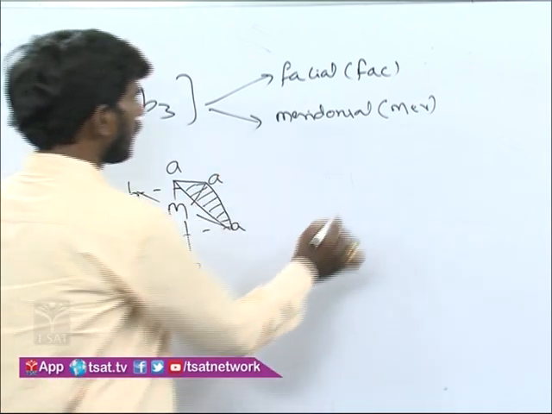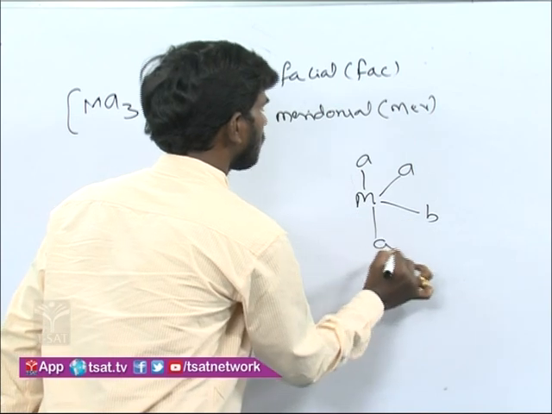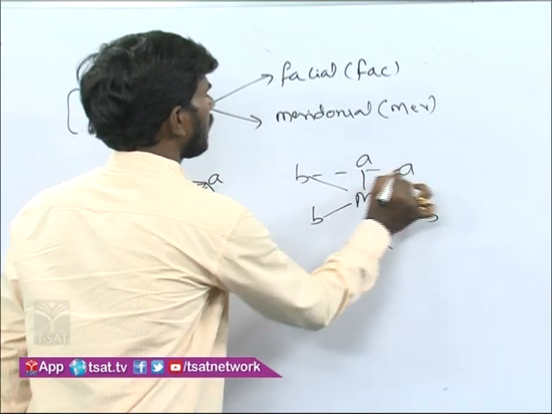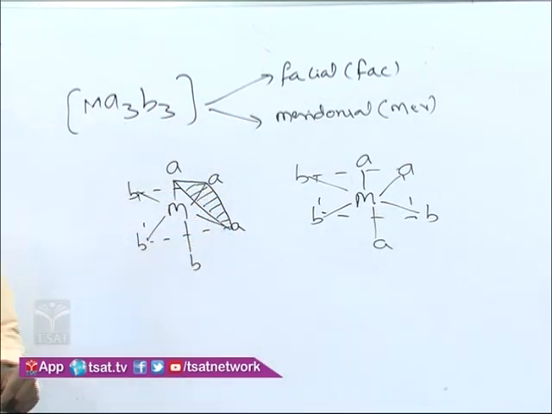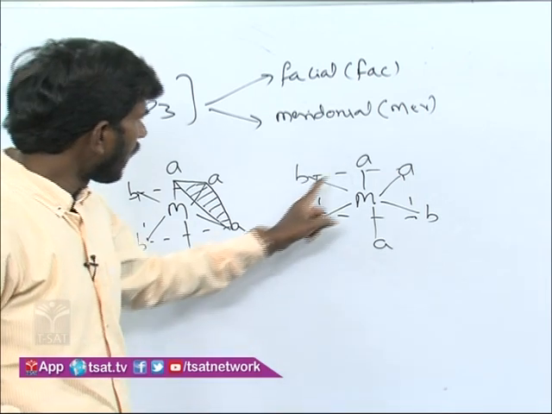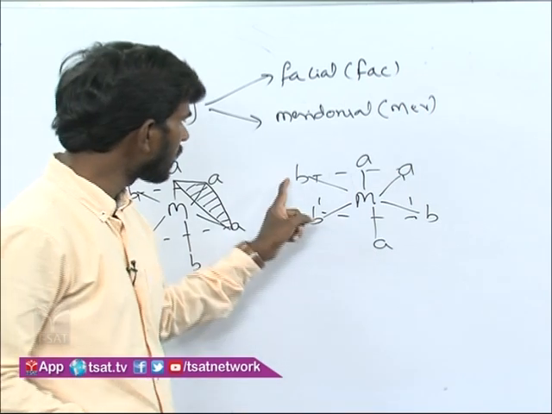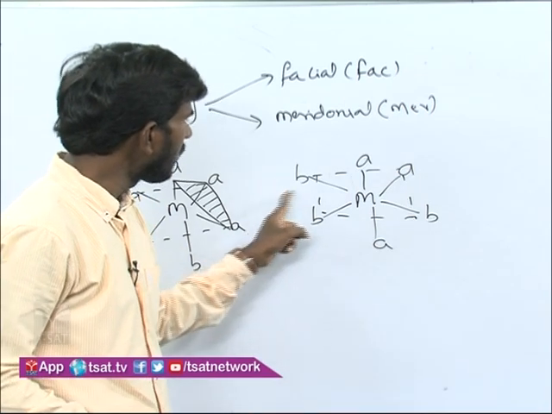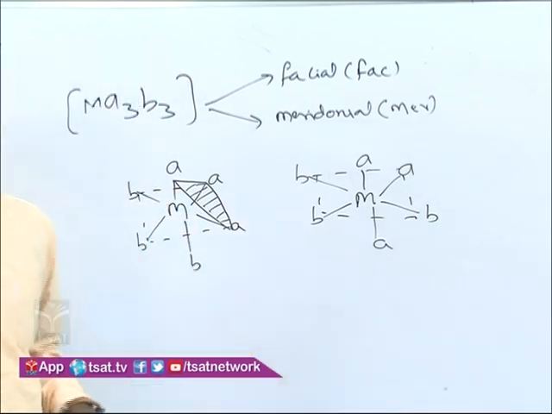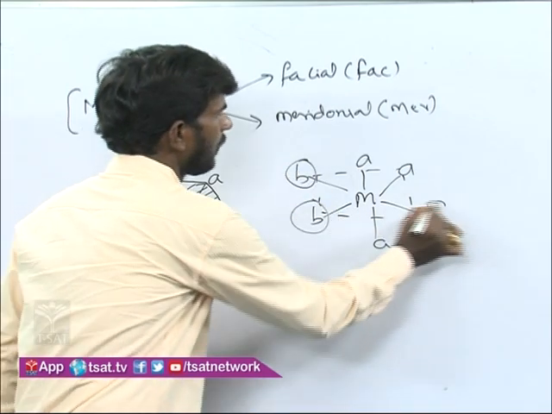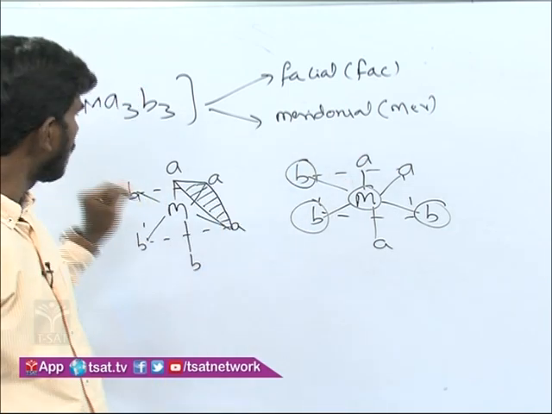And what is meridional? If all the similar ligands are not in adjacent positions, then it is meridional. If they are exactly adjacent, that is facial because it forms one face of the octahedron. And if all three similar ligands are not adjacent, that is meridional. It is called meridional because all the similar ligands are in the same plane with the central metal atom. So here you see this B, these four are present in the same plane. That's why it is called meridional, and this is facial.